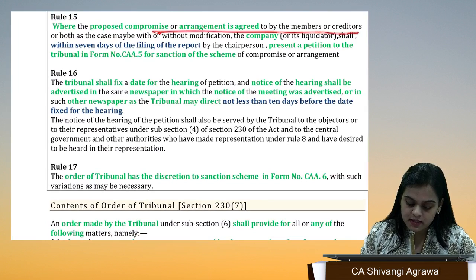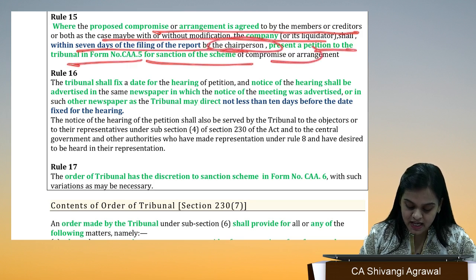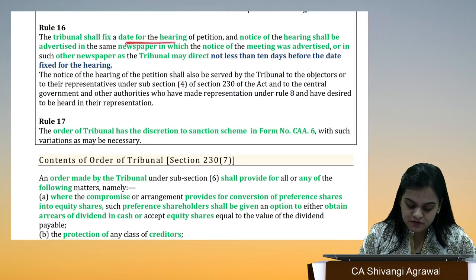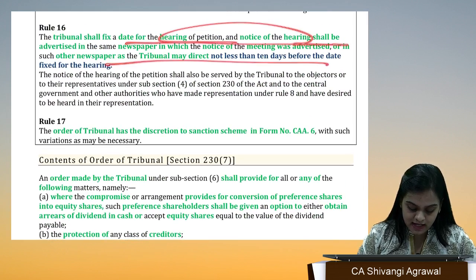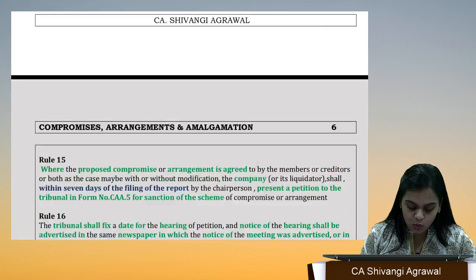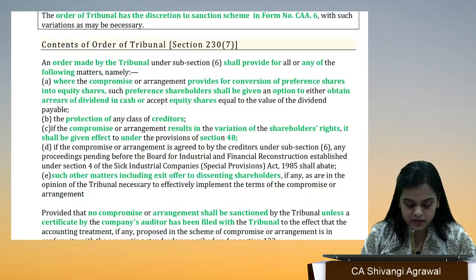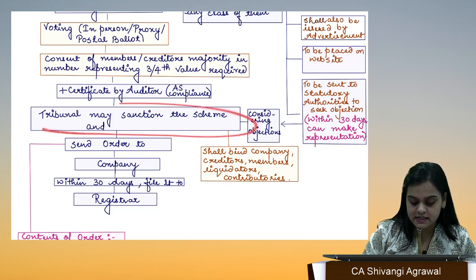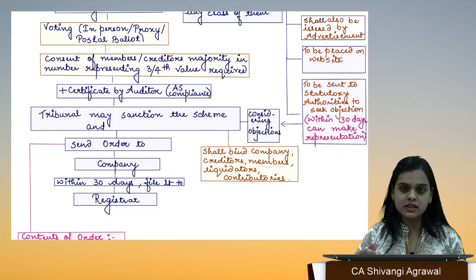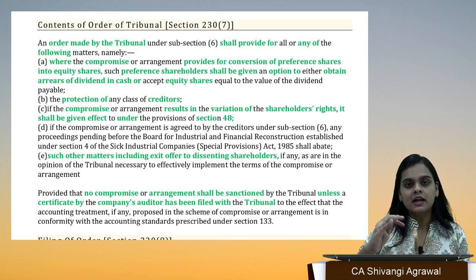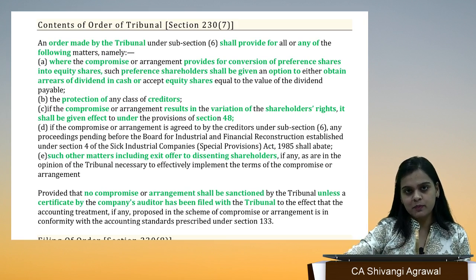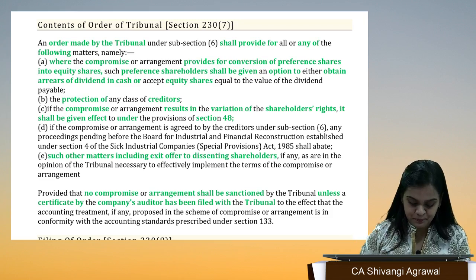Where the proposed scheme is agreed by the members, the company, within 7 days of filing the report, presents a petition to the tribunal for sanction of the scheme. The tribunal is going to fix a date for the hearing of the petition and is going to sanction the scheme. All these rules, the report of the meeting to the tribunal, are not so important, but we have gone till rule 17. The ultimate conclusion of rule 17 is that the tribunal may sanction the scheme. If you want to read it in detail, you can, but it's not so important. Fine.